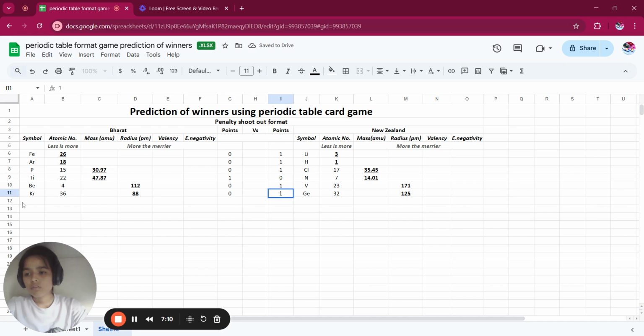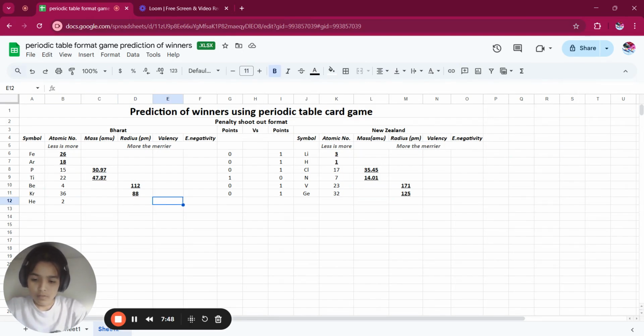Now the ninth round. Let's start with India. Helium 2, sorry, radius is 31. No, now we have to consider the valences of the elements.